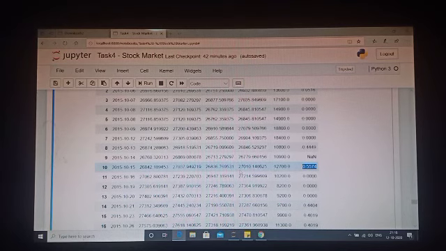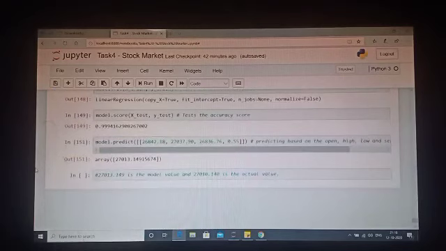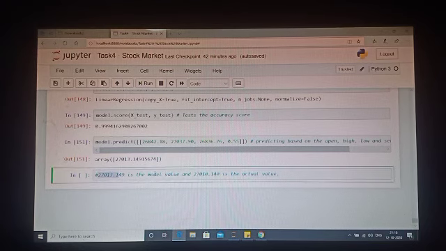So the actual reading is 27010.14, and what I am getting is 27013. So only 2 points difference is there. So the accuracy is quite high in this case, as we can see that 27013 is the value the model has given us, and 27010 is the actual value.